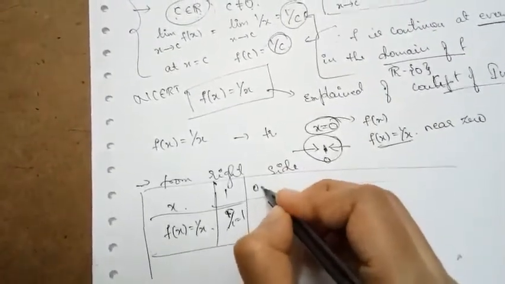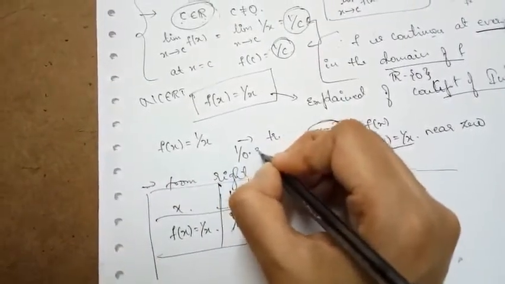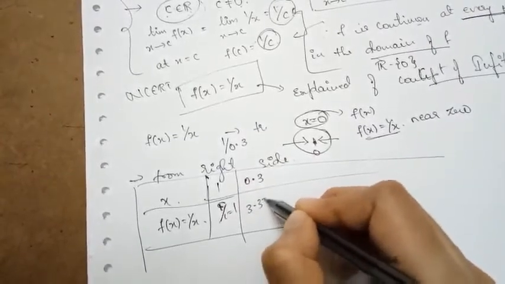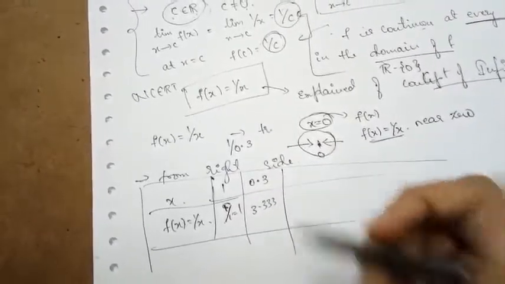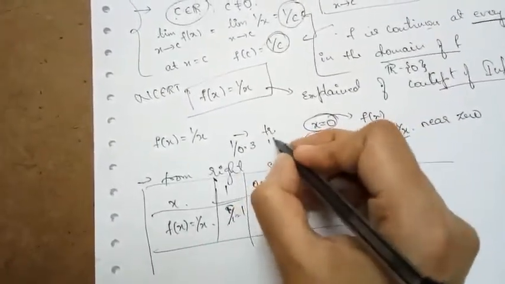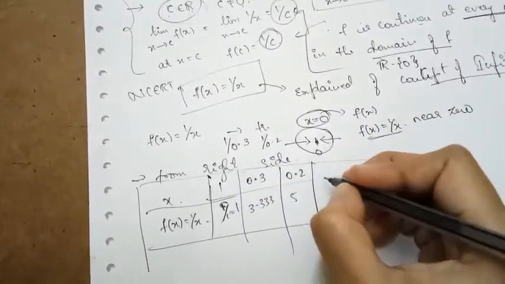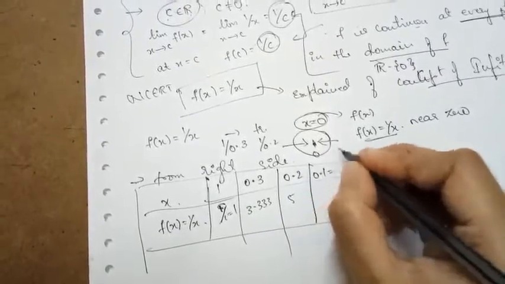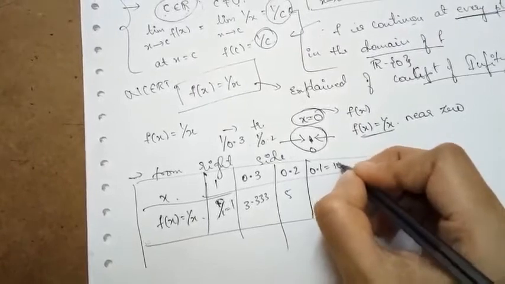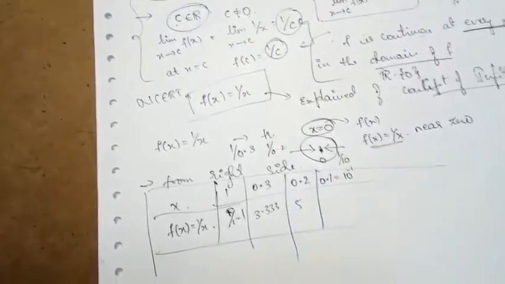Suppose I take x as 0.3, then it is 1 by 0.3. What is the value of 1 by 0.3? It is nothing but 3.333, and it goes on like this. Suppose I choose x equal to 0.2, then 1 by 0.2 is nothing but 5. If I choose 0.1, it is nothing but 10 to the power of minus 1, that is 1 by 10.